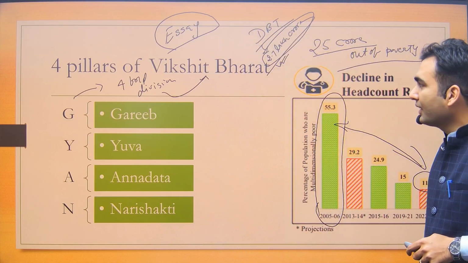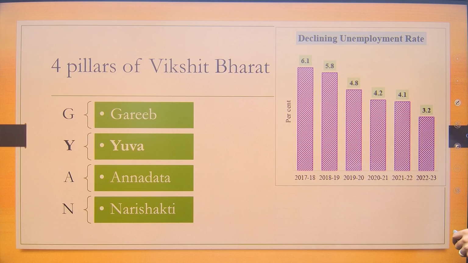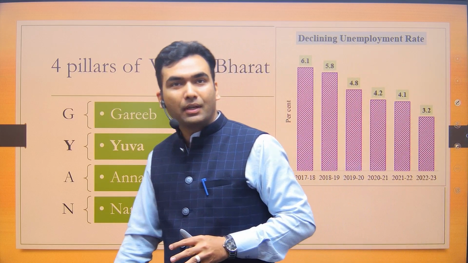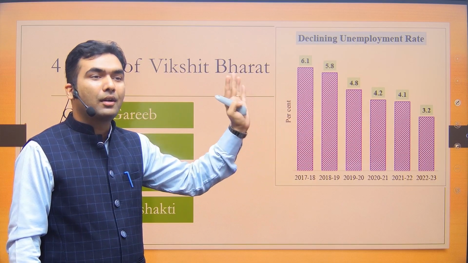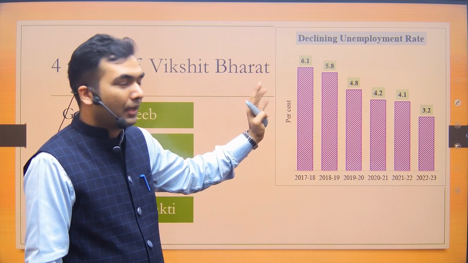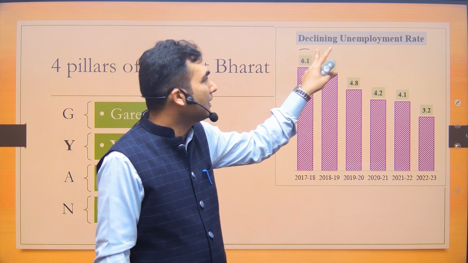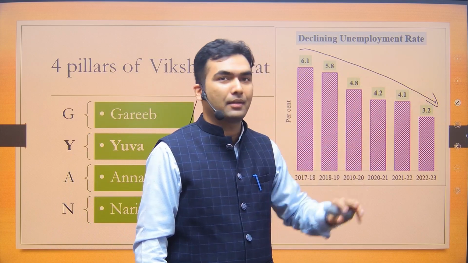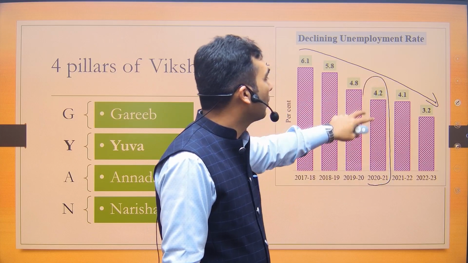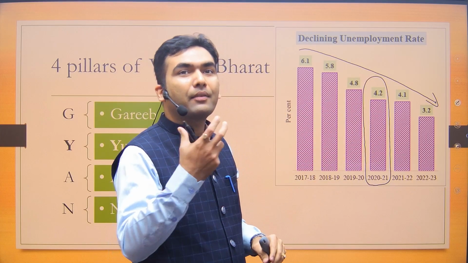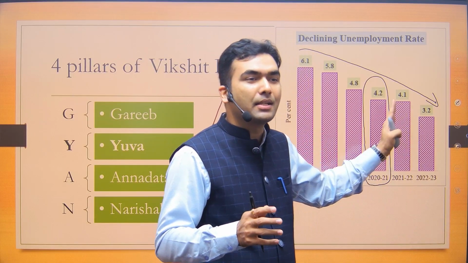Okay. Now let's look at the Yuva. What has been done for the Yuva? In case of Yuva, this is something very controversial. Definitely, I'm 100% sure that in the coming days, you are going to witness contrary opinion in The Hindu. The government is saying that in the last, say, 5-6 years, there has been a consistent decline in unemployment. You will definitely wonder that if there is a consistent decline in unemployment, what was the crisis during COVID time all about? Why were people migrating from Delhi, Mumbai and all those areas? Where have they got the employment? So definitely this is debatable data.